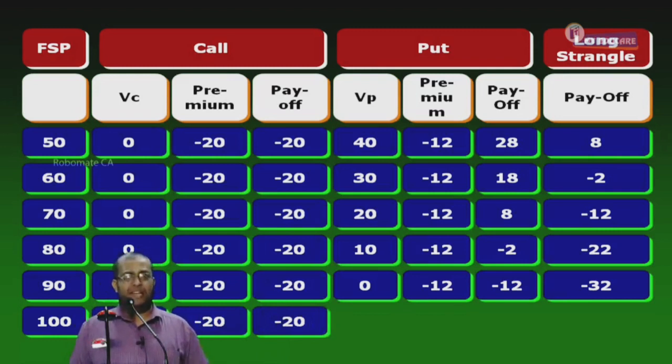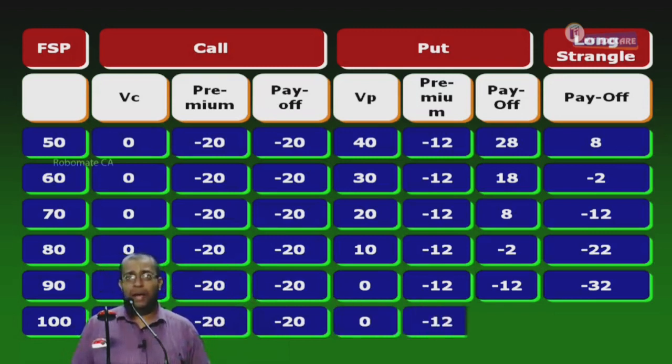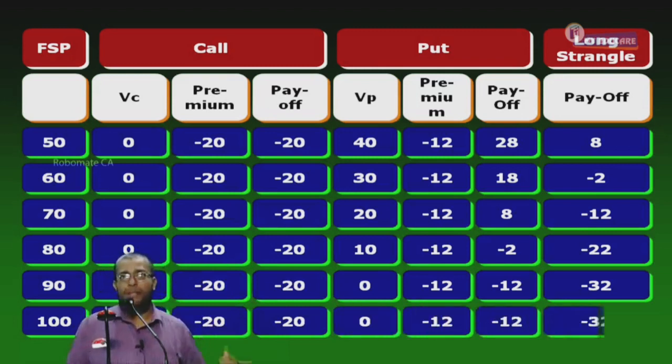My strike price is 100, so my payoff is minus 20. Once it crosses 90, put value becomes 0. I won't exercise my put. Yes or no? Put is 0, minus 12, minus 12. The payoff is minus 32. Can I continue further or not?